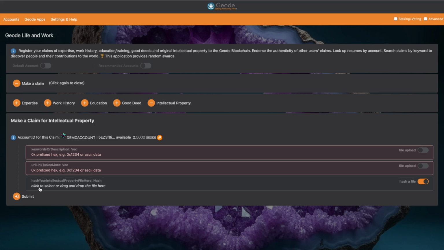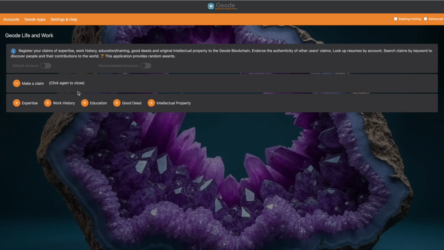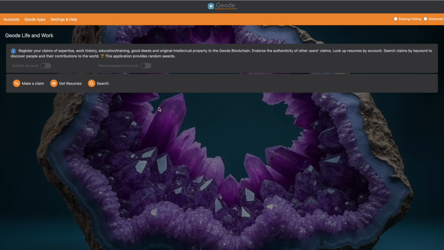Take the actual intellectual property, the PDF of the patent, the JPEG image, whatever the file is that is your intellectual property, whether it's a book or a photo or a video, hash it, and that hash is going to be written to chain, and that is the proof that you made that, and it gets time stamped and written to the chain forever. Unchangeable, undeletable, uncensorable.